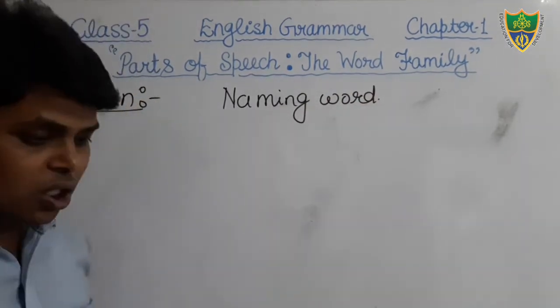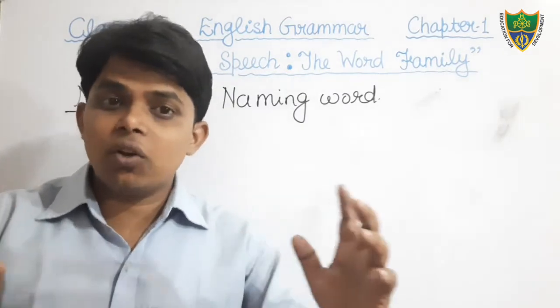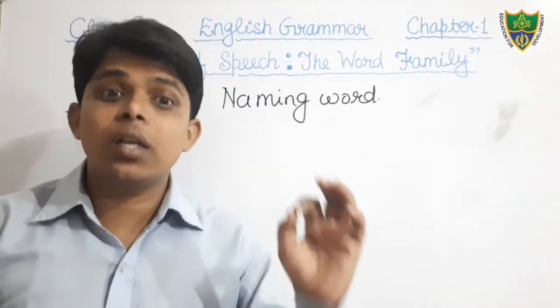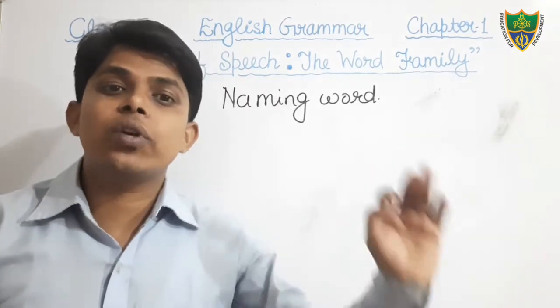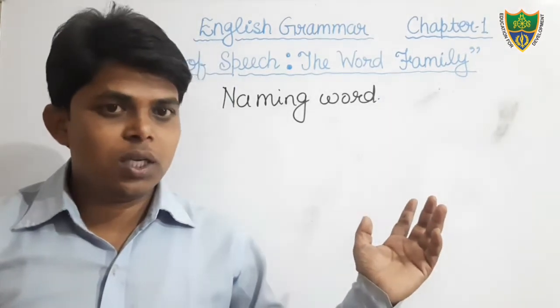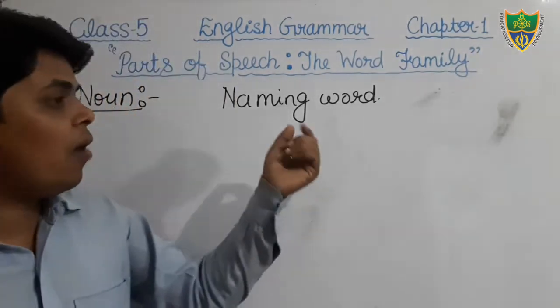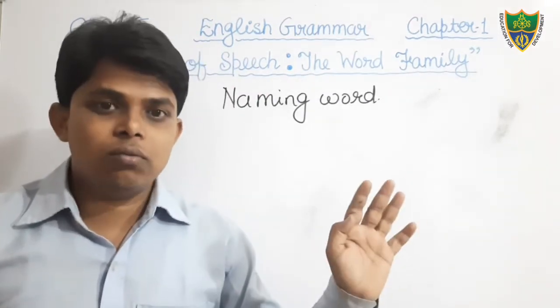Dear students, in this world, whatever we are seeing, whatever we are looking at, it has a name, and that name is known as noun. You can say the name of anything is known as noun.